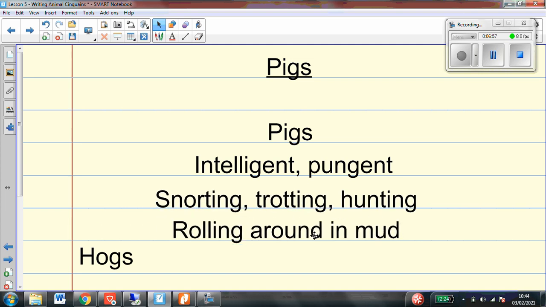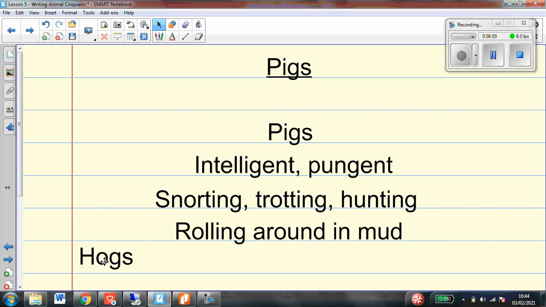And once I have done that, all that is left is for me to read our poem and check it makes sense. Pigs. Intelligent, pungent. Snorting, trotting, hunting. Rolling around in mud. Hogs. I think that is a super poem. It really nicely sums up for me everything that I know about pigs.